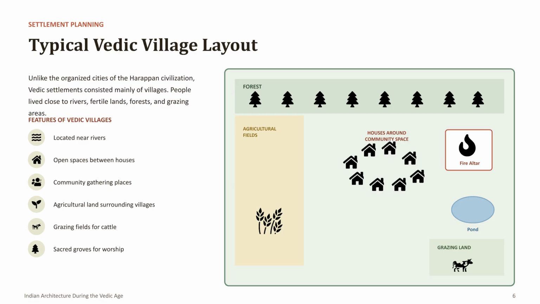Vedic villages were established near rivers, forests, fertile agricultural land, and grazing fields. Houses were arranged around common community spaces where people met and conducted social activities. Open areas between houses improved air circulation and reduced overcrowding. Sacred groves, ponds, and fire altars formed important parts of the settlement. Unlike Harappan cities with straight roads and drainage systems, Vedic villages developed naturally according to the landscape. This planning approach ensured easy access to water, farming land, livestock, and religious spaces, making settlements both practical and sustainable.